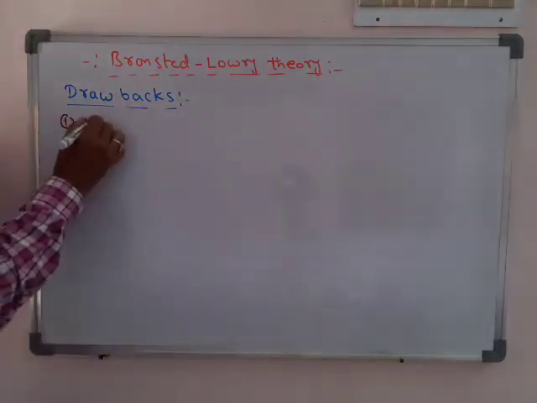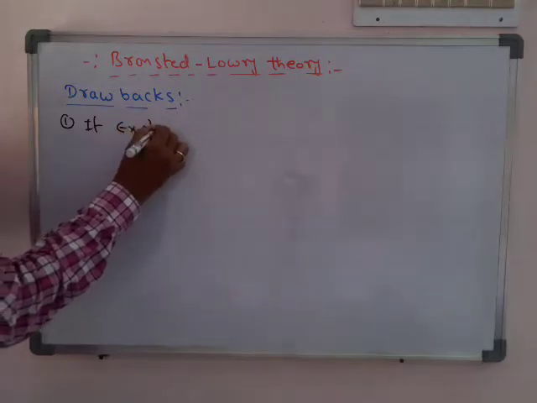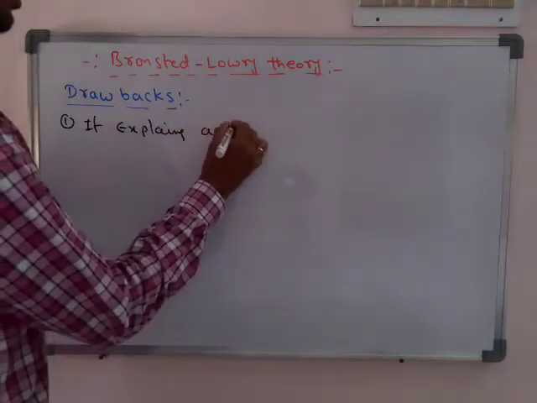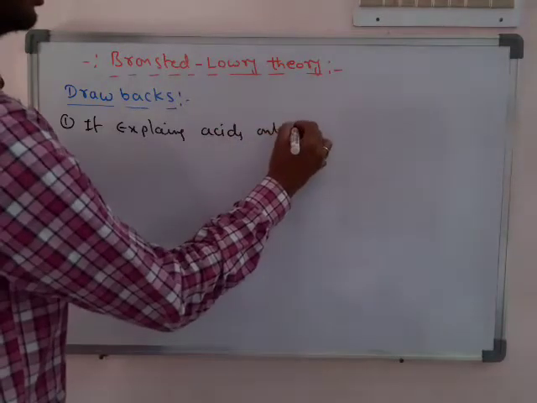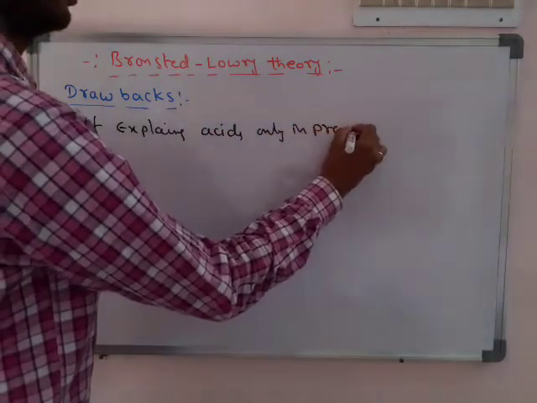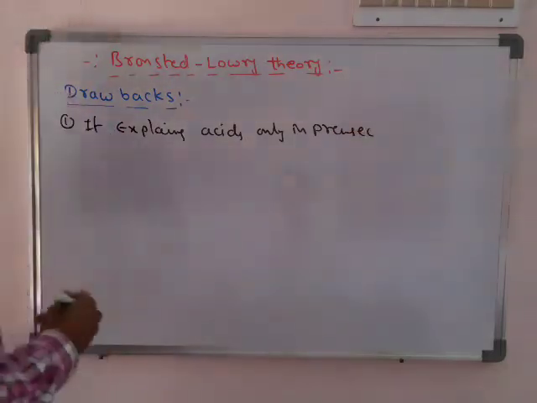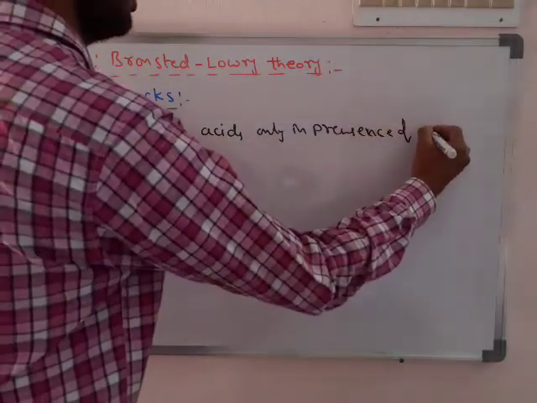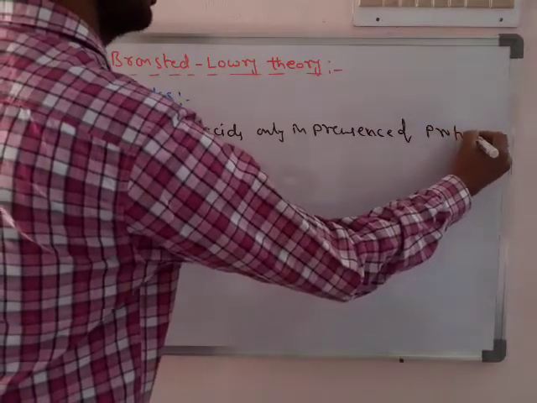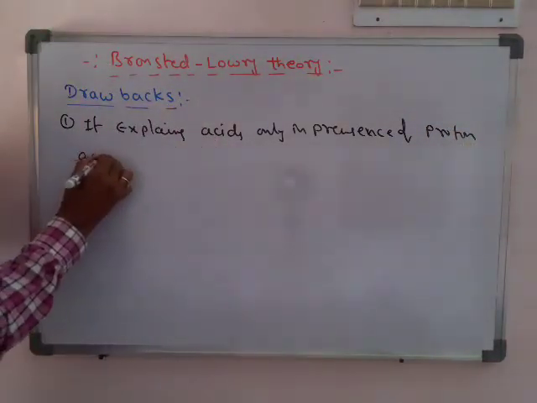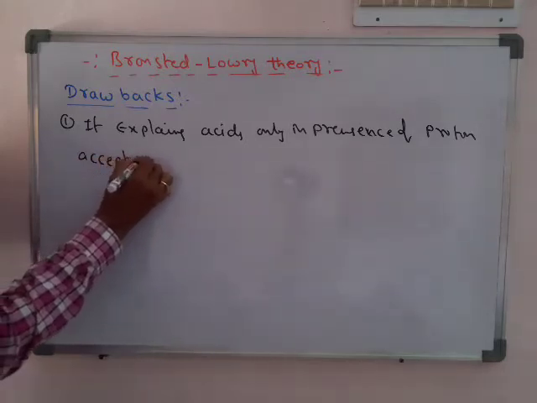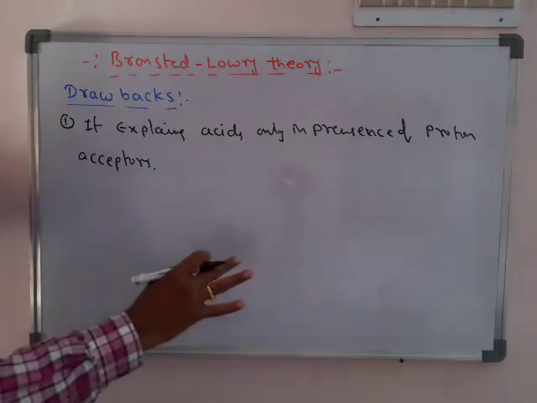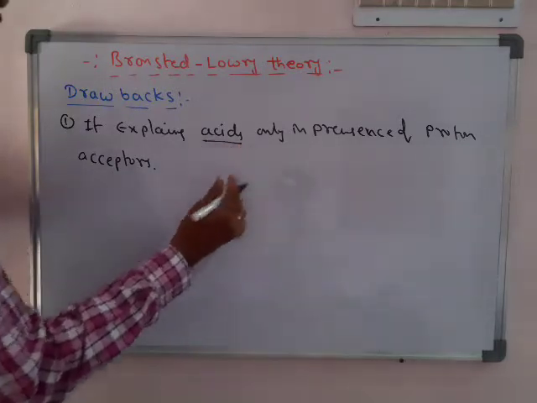We can write clearly that it explains acids only in the presence of proton acceptors. When there are no proton acceptors, it does not explain the acid character of acids.